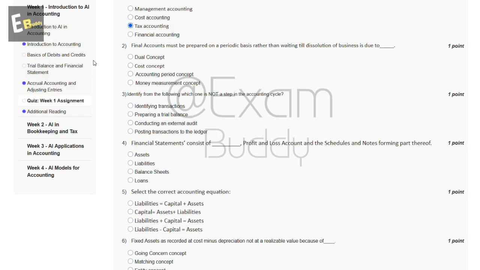Now the second question is: final accounts must be prepared on a periodic basis rather than waiting till dissolution of business is due to dash. The options are: dual concept, cost concept, accounting period concept, money measurement concept. So the answer to the second question is C, accounting period concept.